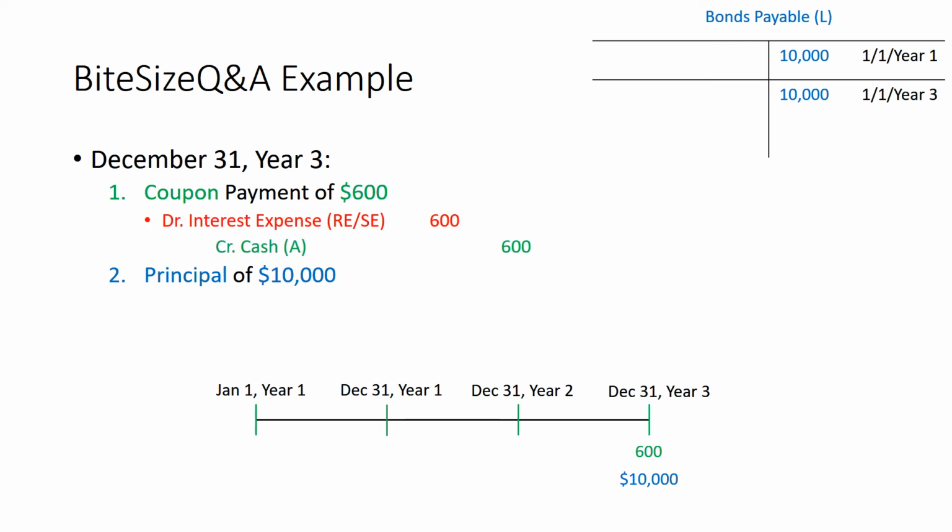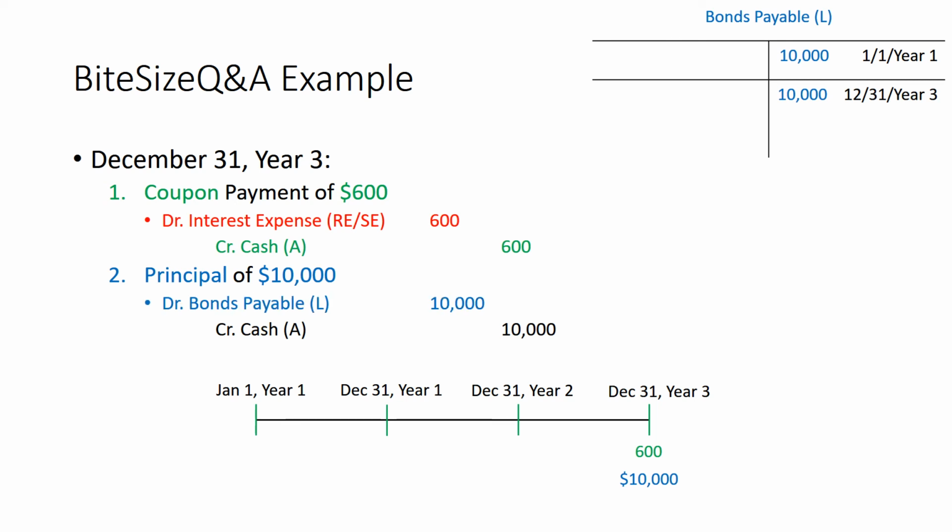For the coupon payment, we'll do what we did previously for December 31st, years 1 and 2, and we'll debit interest expense of $600 and credit cash for $600. For the principal of $10,000, first we'll credit cash of $10,000 to recognize the fact that the bond has matured and we're paying our bondholders $10,000 of cash.